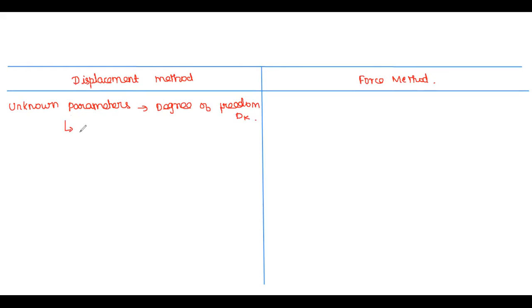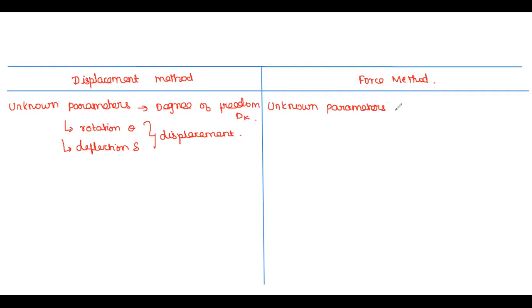They may be a rotation, that is theta, or a deflection, delta. In combination they are known as displacements. So if displacements are unknown in the analysis of a structure, then we should follow the displacement method. In the force method, the unknown parameters are the degree of indeterminacy.